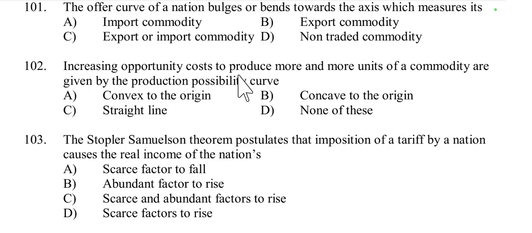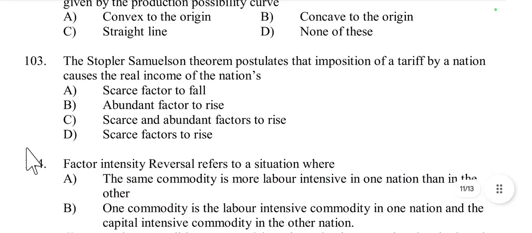Then question number 102. Increasing opportunity cost to produce more and more units of a commodity is given by the production possibility curve. This is called convex to origin, concave to origin, or straight line. This is concave to origin, because a concave PPC indicates rising marginal opportunity cost. So concave to origin.